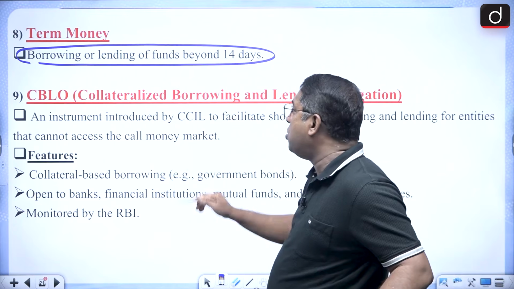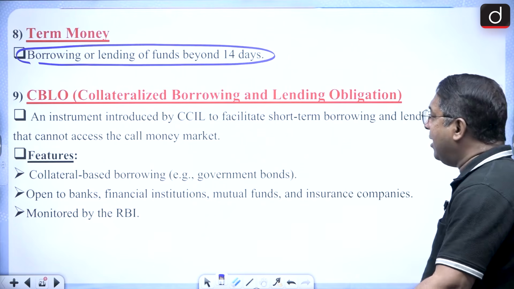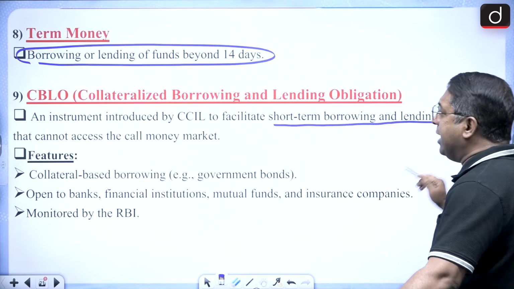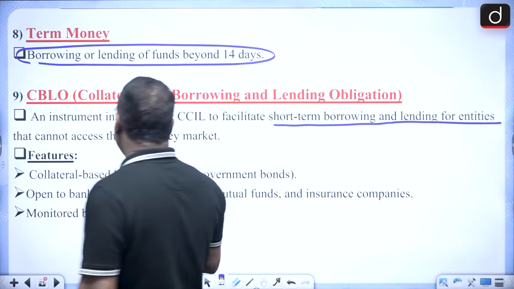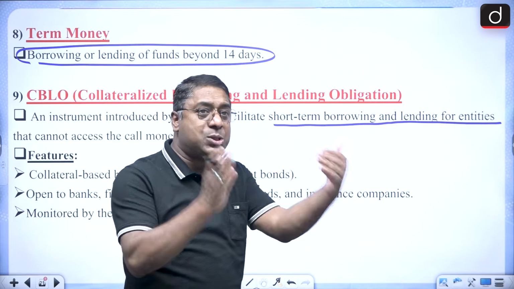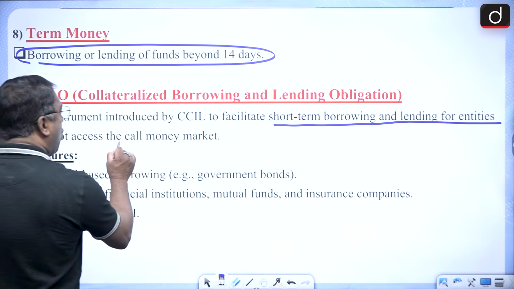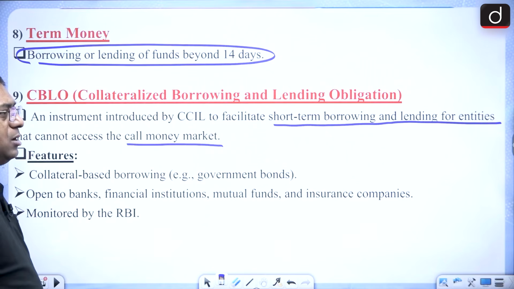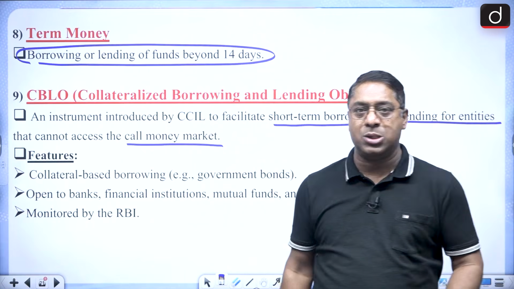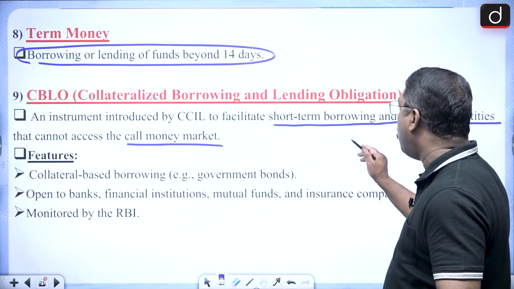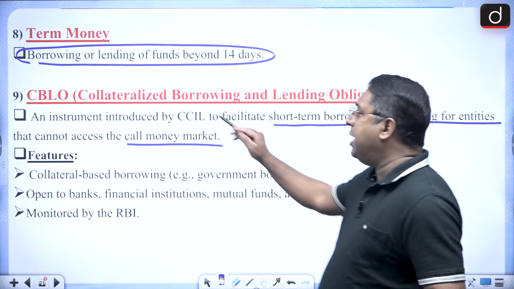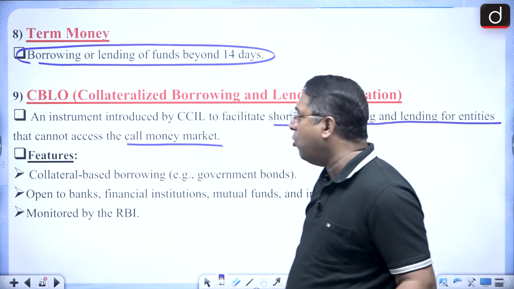It was introduced by CCIL to facilitate short-term borrowing and lending. That means those entities which do not have access to the call money market, if they want to do short-term borrowings or short-term lendings, then they can use CBLO.